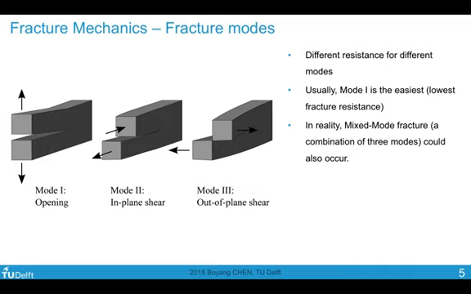In fracture mechanics, there are three basic modes of fracture: mode 1, 2, and 3. They correspond to opening and then the two shear directions. We usually have different resistance towards the different modes of fracture, and mode 1 is most of the time the easiest to fracture. I think this is also quite easy to understand based on common experience. Peeling mode is always easier than shearing or twisting most of the time. In reality, however, fracture may be subject to a combination of modes. There we need to take into account the mixed mode effect.